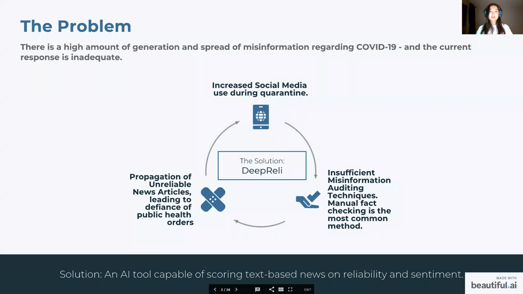Ever since the onset of COVID-19, the world has faced an infodemic where misinformation is being spread around the world at an alarming rate. The main cause of this infodemic is increased traffic to social media sites, which makes false information spread more rapidly. The widespread information propagation has led to active resistance against public health orders such as mask wearing and vaccine use, which is hindering our battle against COVID-19.